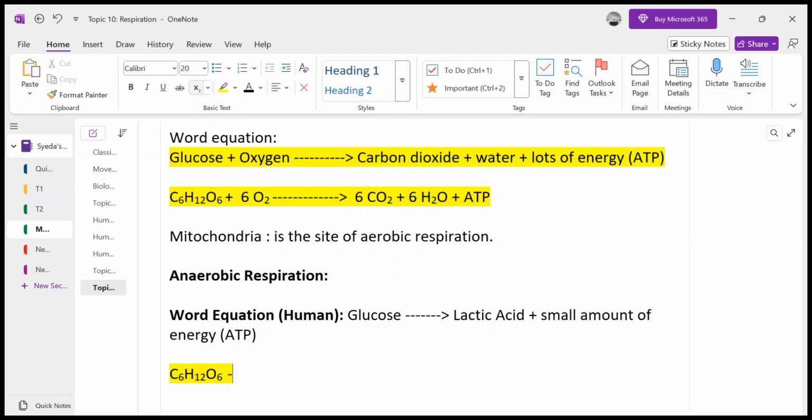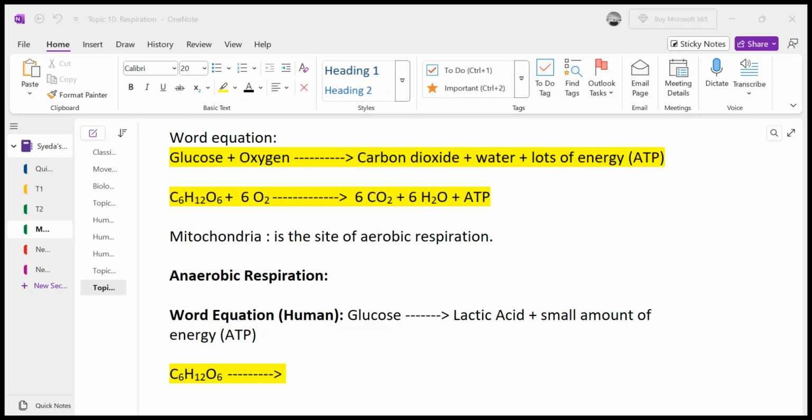There is no oxygen to make it oxidize, so glucose is actually partially breaking down into lactic acid, and the formula of lactic acid is C3H6O3, right? C3H6O3 is the formula of lactic acid, right?